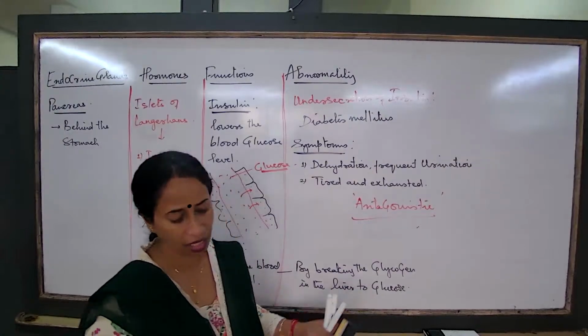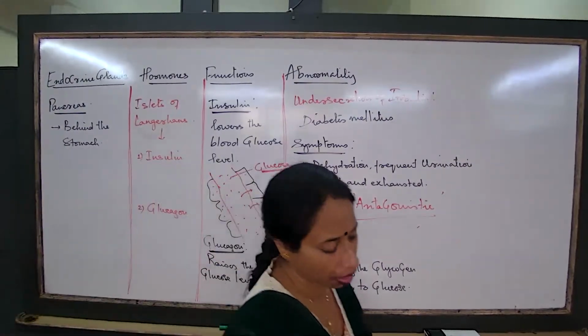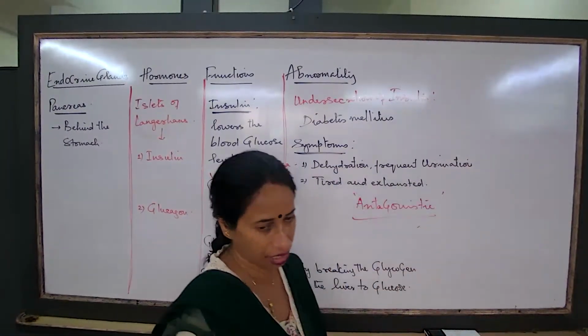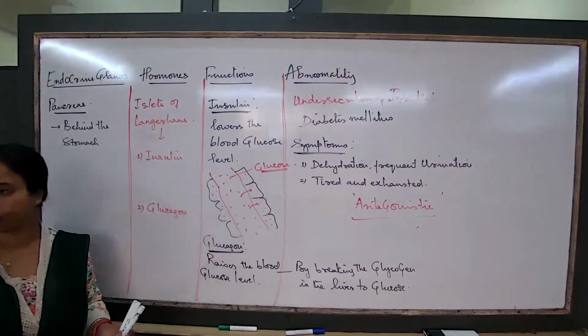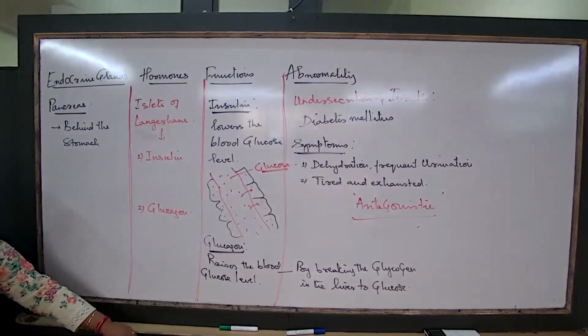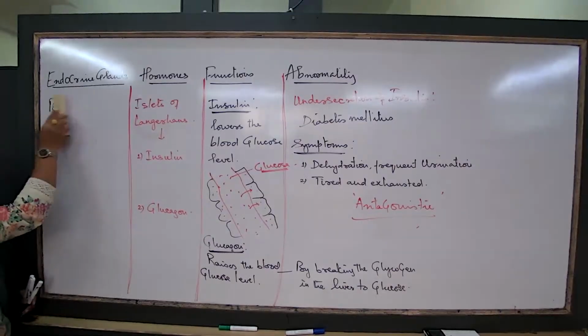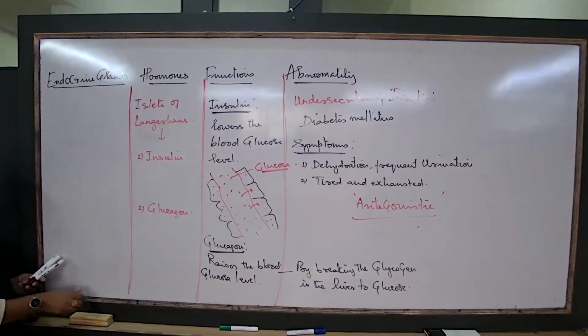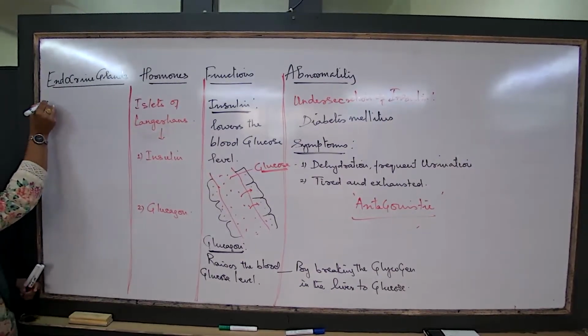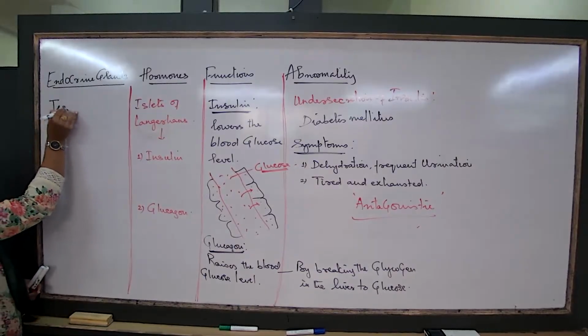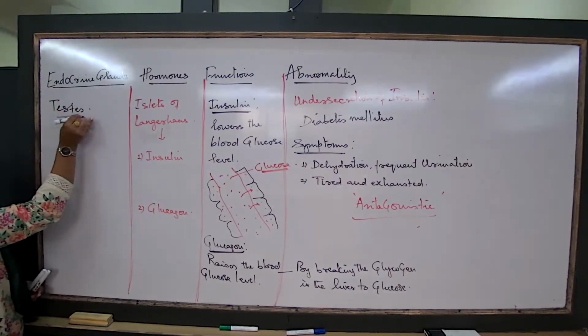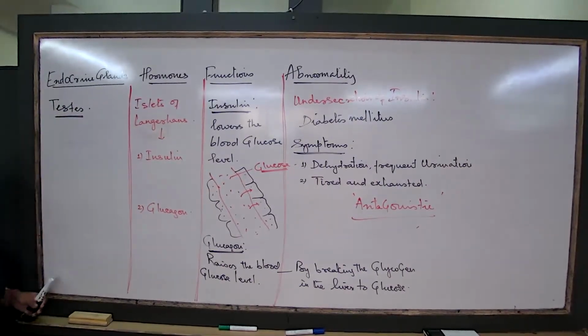Now, next, after the pancreas, we'll have to talk about the gonads, the two major reproductive organs. Let us go to the next gland now. The first we talk about is the testis. What is the testis?